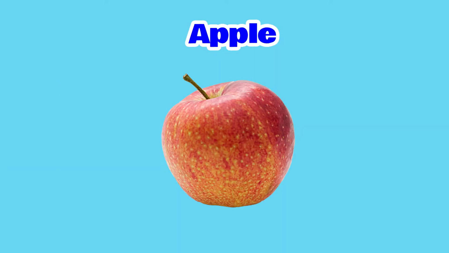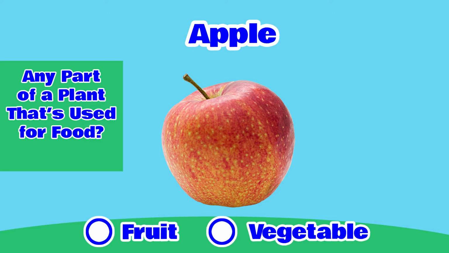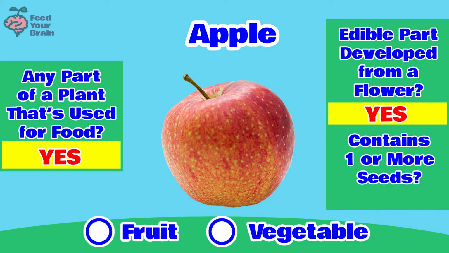Let's start with an apple, and we'll ask 3 questions to see if it's a fruit or a vegetable. First, is it from any part of a plant that's used for food? Yes. Second, is the edible part developed from a flower? Yes. And the third question is, does an apple contain one or more seeds? And the answer is, yes.